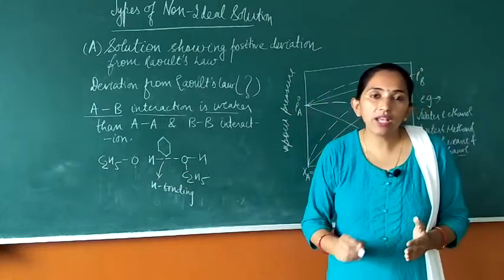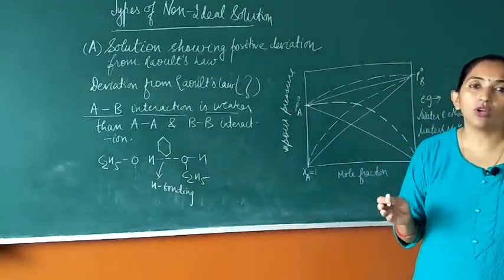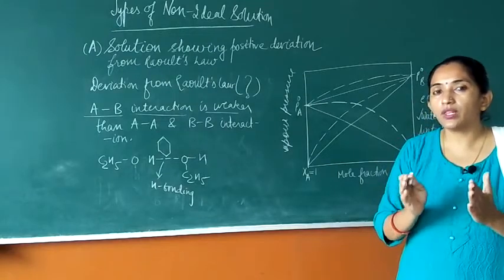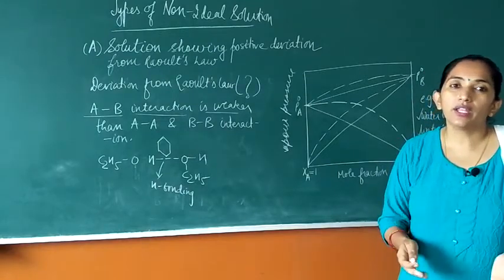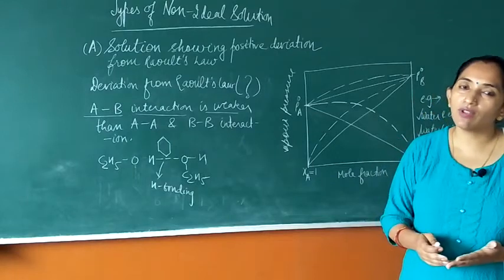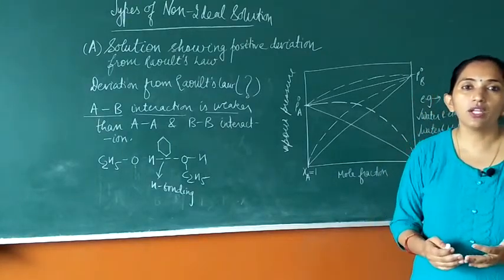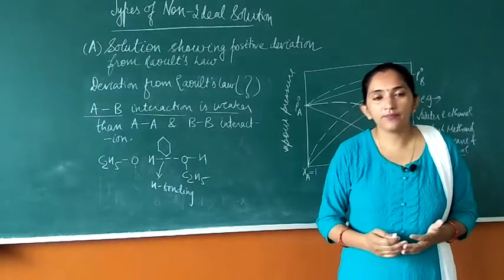As a result, what will happen? The hydrogen bond between the two ethanol molecules is going to weaken, or it will break down. As a result, the escaping tendency of the ethanol molecule is going to increase.